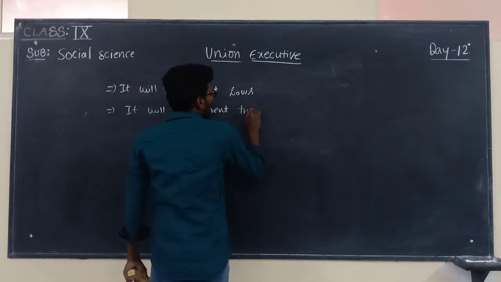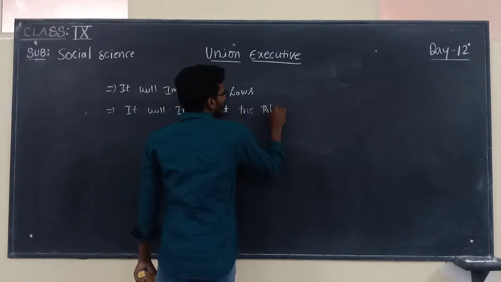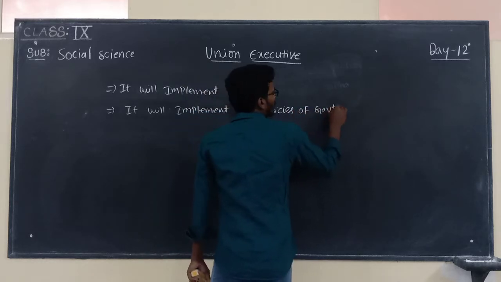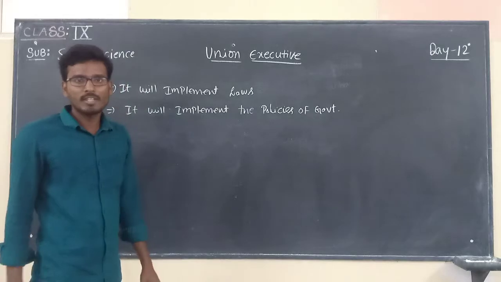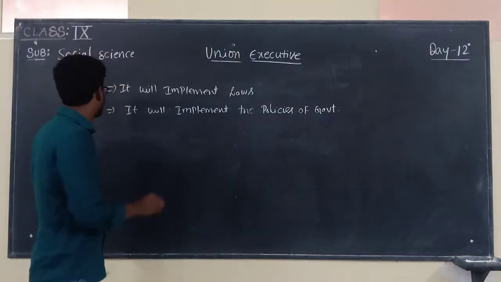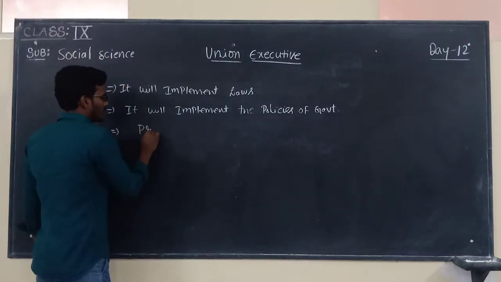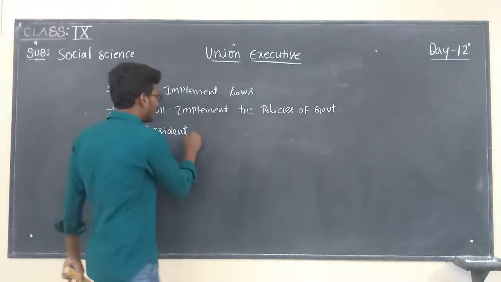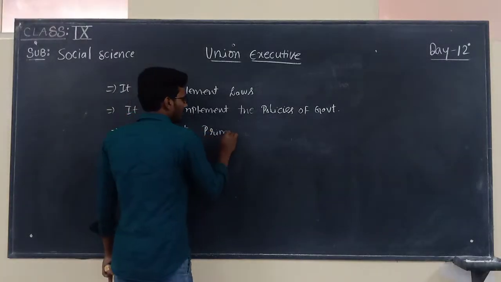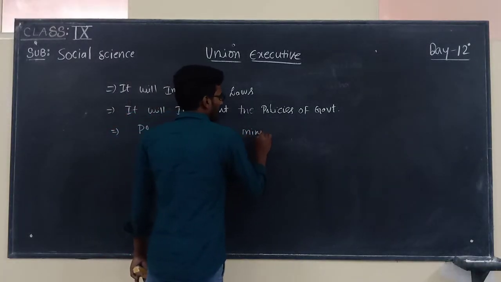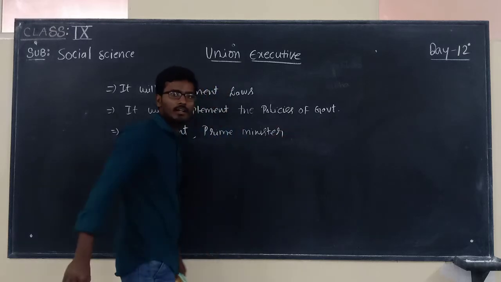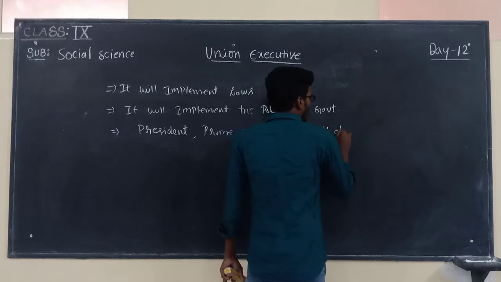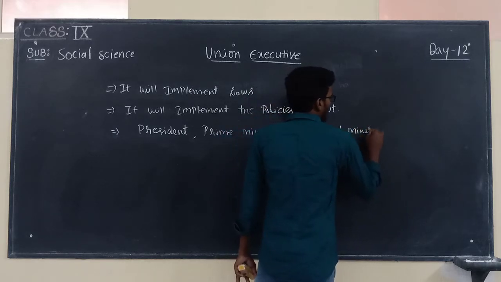and moreover it will implement the policies of government. And it comprises the President, Prime Minister, along with Council of Ministers.